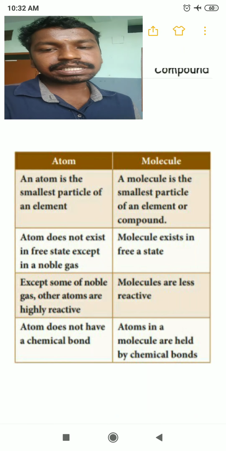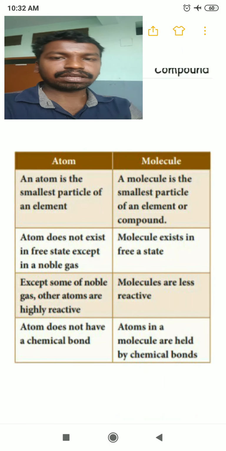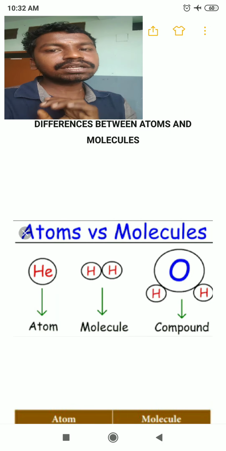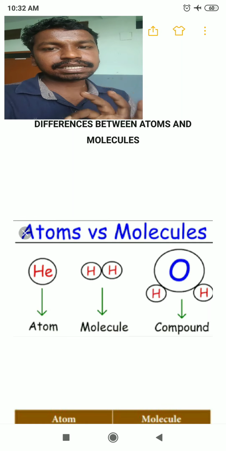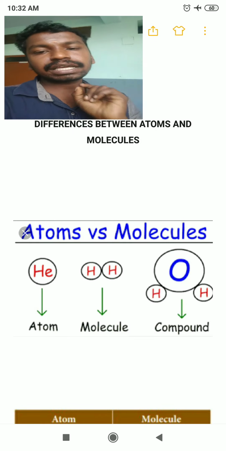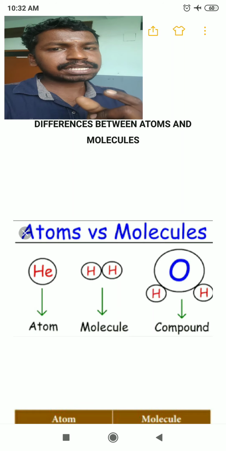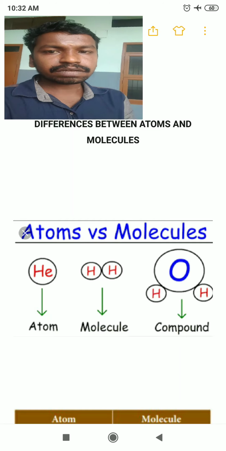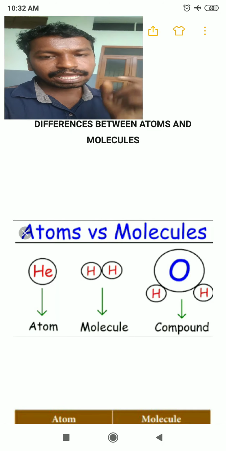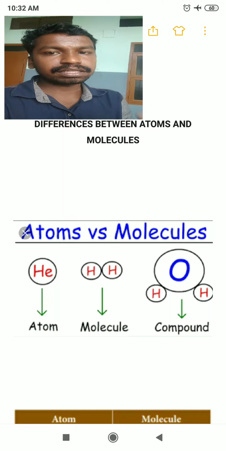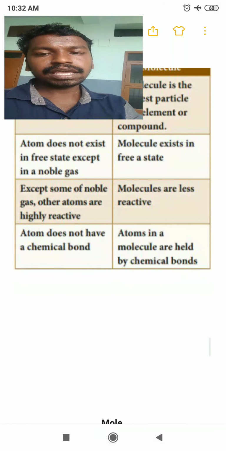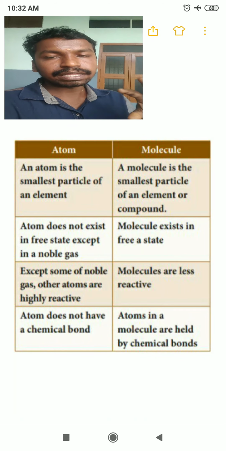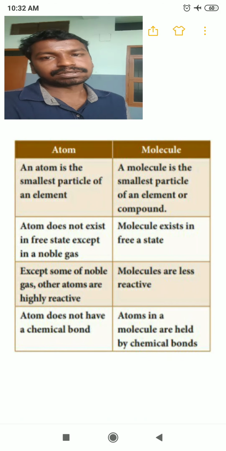Then the third point: atoms do not have a chemical bond. Come to the same picture again. If you look at the helium atom, is there any chemical bond here? No. So we can say atoms do not have a chemical bond, whereas in the case of a molecule, what is a chemical bond? The attractive force which holds two atoms together is called a chemical bond. In the hydrogen molecule, there is a chemical bond between one hydrogen atom and another hydrogen atom. So atoms do not have a chemical bond, whereas the atoms in molecules are held by chemical bonds. Is it clear, students?